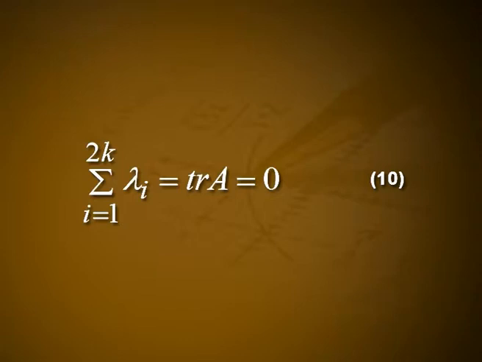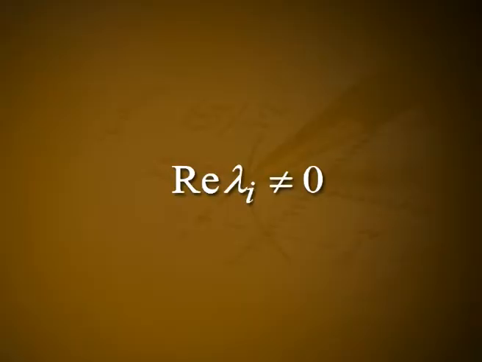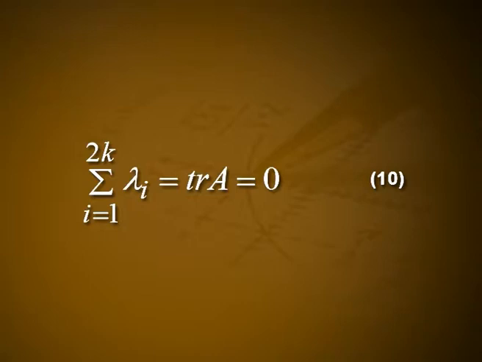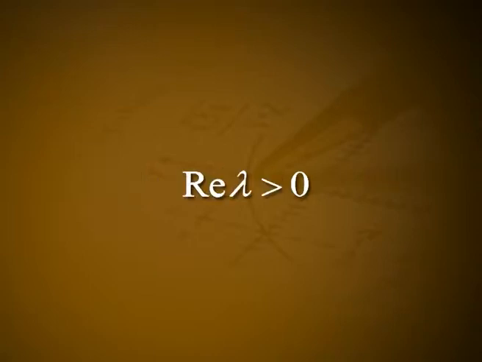Thus, from equation 10 there are two cases, either all the eigenvalues are purely imaginary or they are not. If all real lambda_i is equal to 0, then the steady state n*, p* is neutrally stable as in the two species case. However, if there are lambda_i such that real lambda_i is not equal to 0, then since they occur as complex conjugates, equation 10 implies that at least one exists with real lambda greater than 0 and hence n*, p* is unstable.